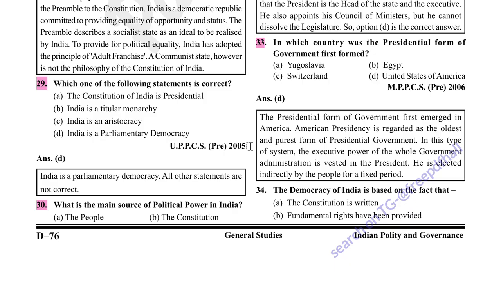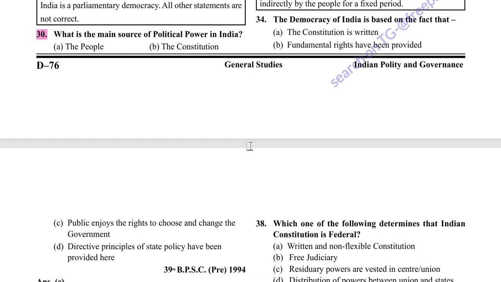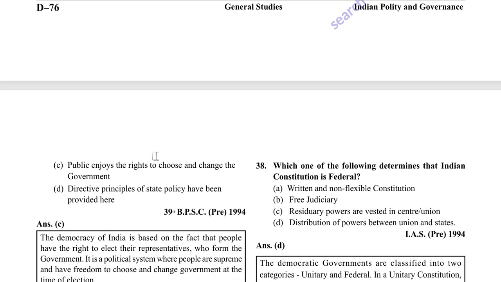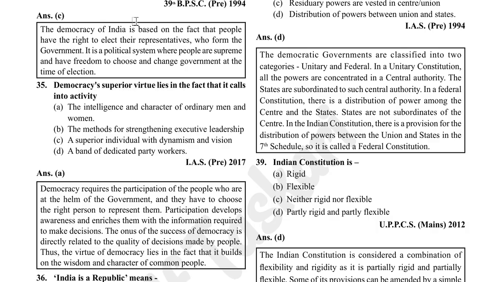The democracy of India is based on the fact that public enjoys the right to choose and change the government. Option C is correct. The democracy of India is based on the fact that people have the right to elect their representatives who form the government. It is a political system where people are supreme and have freedom to choose and change the government at the time of election.